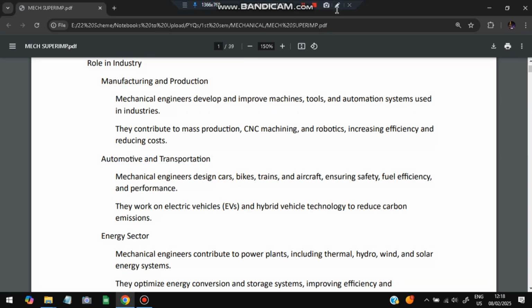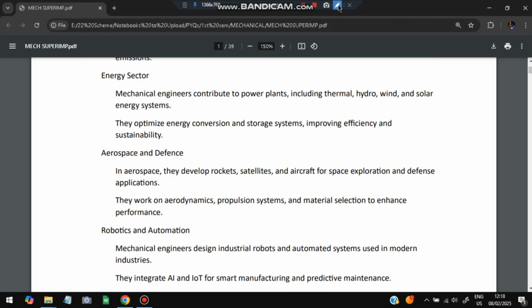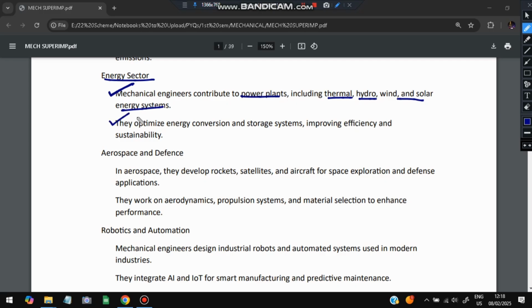The third one is the energy sector. In the energy sector, mechanical engineers contribute to the power plants, including thermal, hydro, wind, and solar energy systems. These are the energy sources from where the energy is obtained, so the mechanical engineers design these systems, and they optimize the energy conversion and storage systems, improving efficiency and sustainability. Next one is aerospace and defense. In aeroplanes, satellites, rockets, how aerodynamics works, all those things are studied by mechanical engineers.